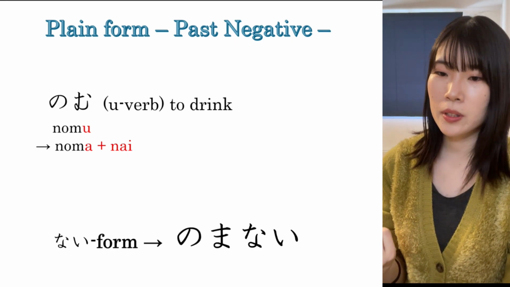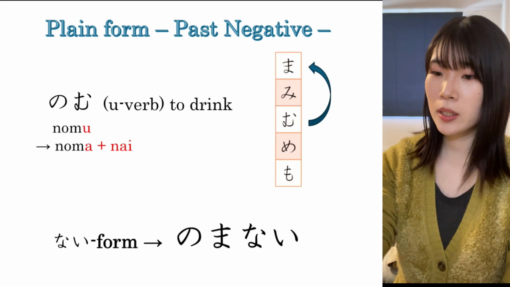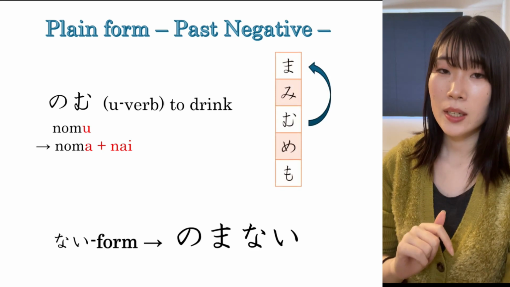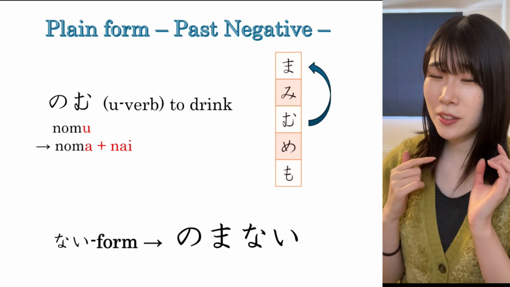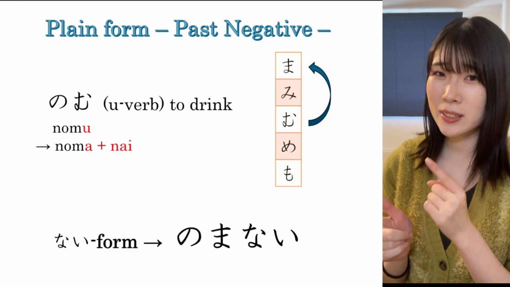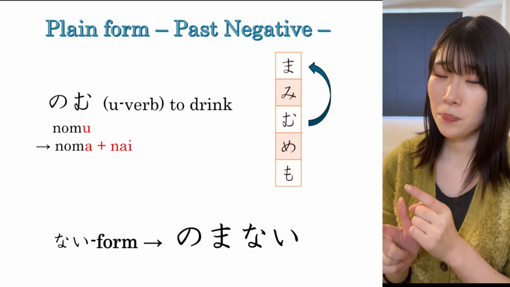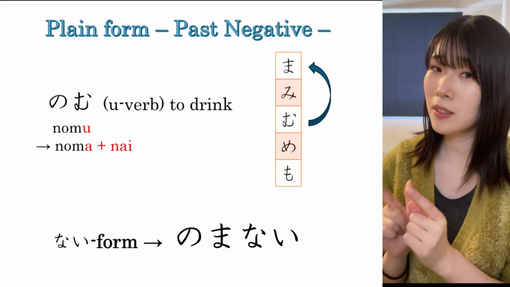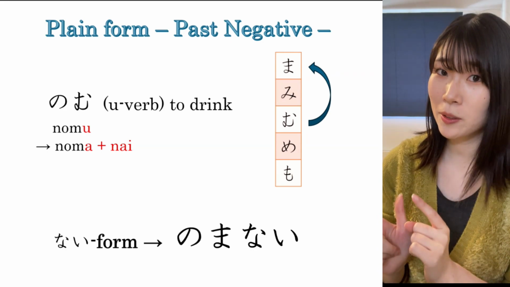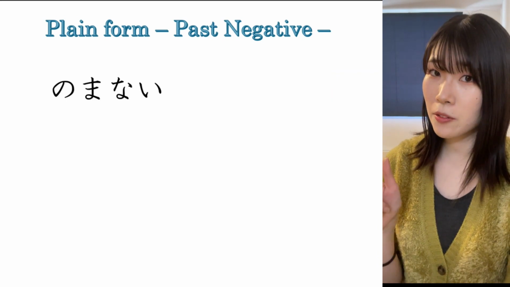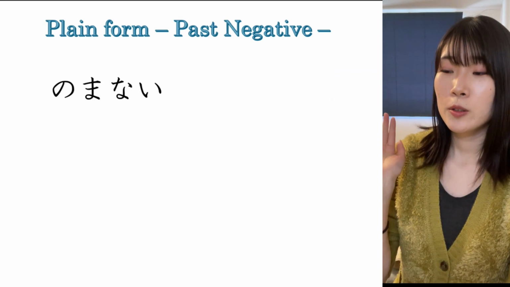Or you can also think of it as moving up in the same hiragana line and adding ない。If you are not sure about this ない form, please watch lesson 27 first, because this ない form is really important for today's lesson as well.